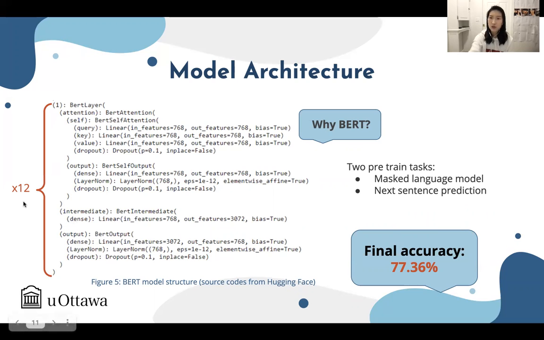And here's a question: why do we use BERT as our main architecture? Actually, there are 2 main pre-training tasks in the BERT model. One is masked language model, and the second one is next sentence prediction. By using the 2 pre-training tasks, it helps BERT achieve the state of the art in many platforms and tasks. And after 7 hours of training, we got 77% accuracy for our model.